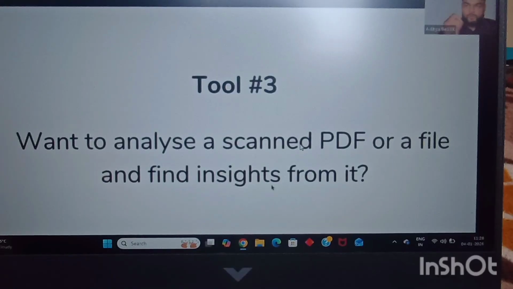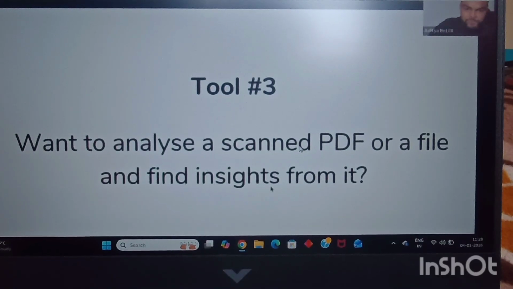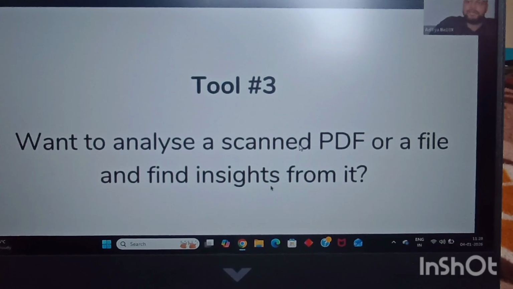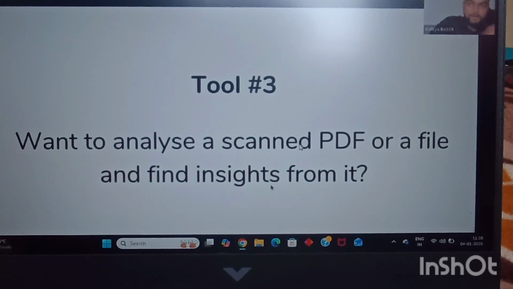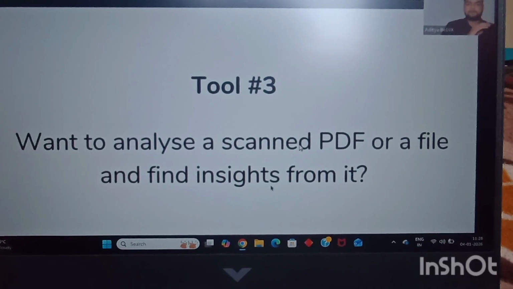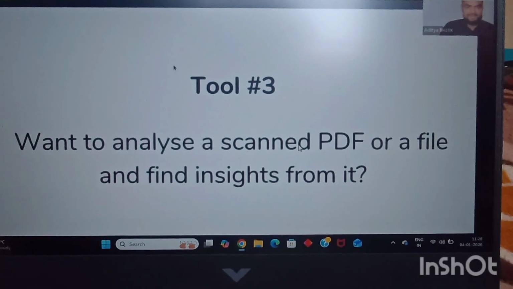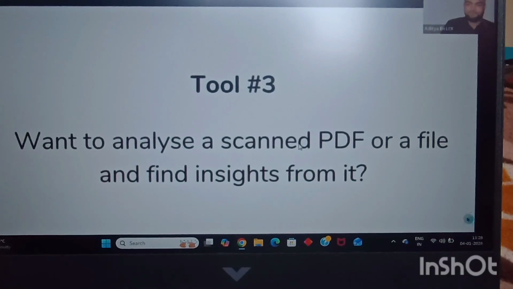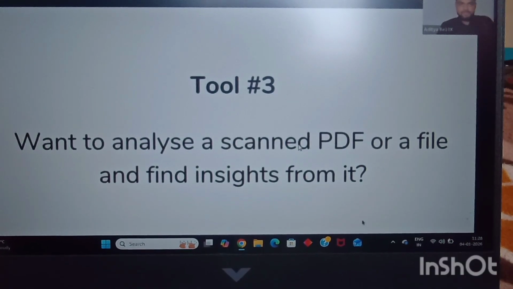So folks, the tool which I'm going to share right now with you is my most favorite tool. It's the best tool of all time. It has completely transformed how I work, and it has completely transformed my productivity as well. The tool which I'm talking about is called Notebook LM.